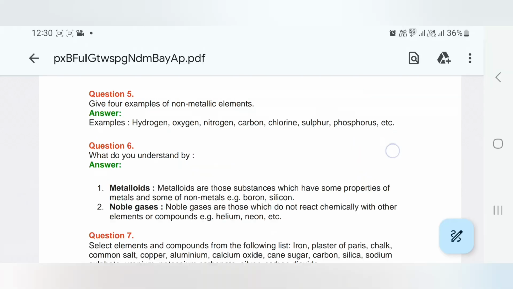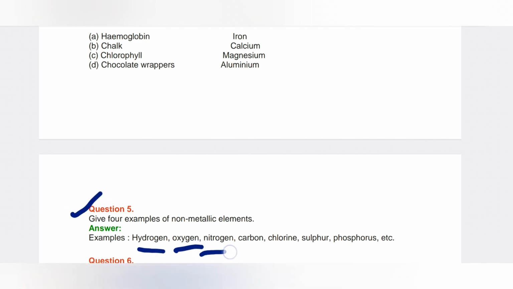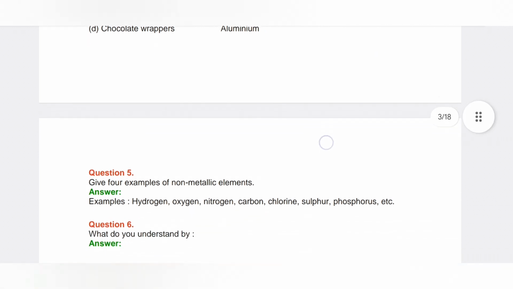Now fifth question: give 4 examples of non-metallic elements: hydrogen, oxygen, nitrogen, carbon, chlorine, sulfur, phosphorus, etc. All these are non-metals. As we have discussed in our first part, non-metals are very few in number in the periodic table.